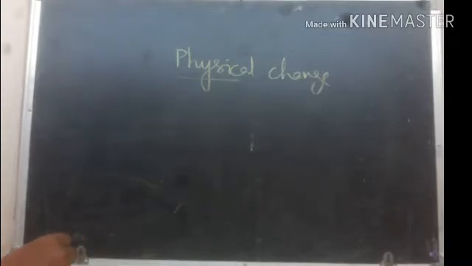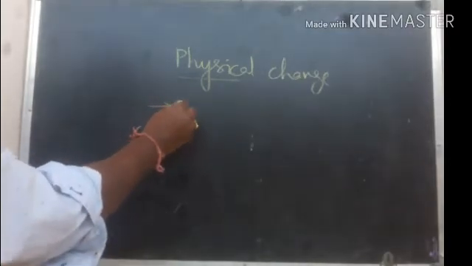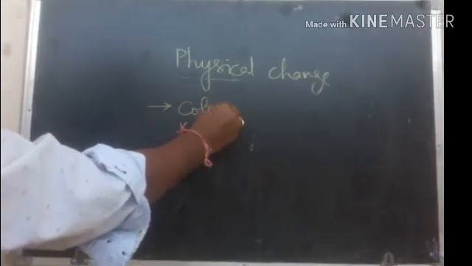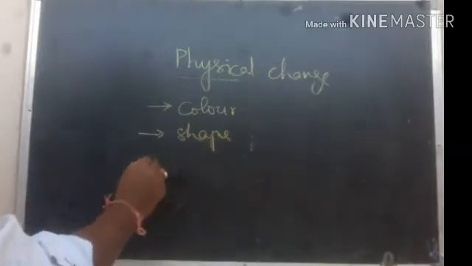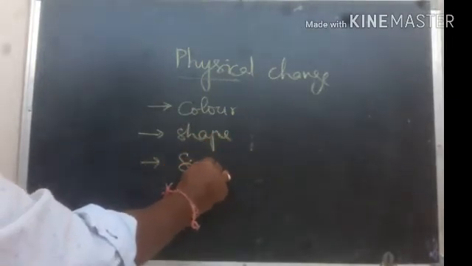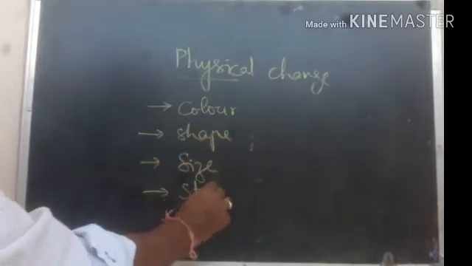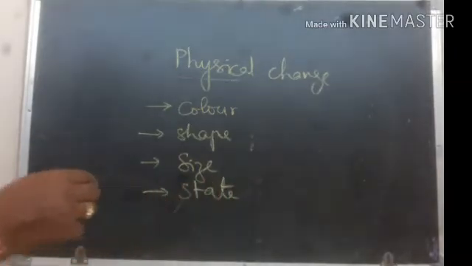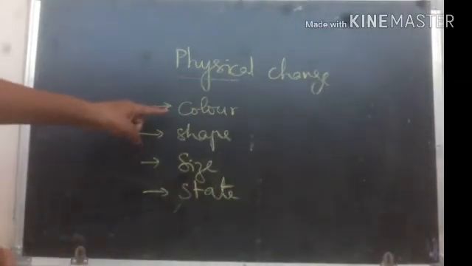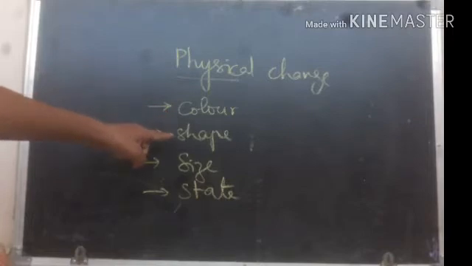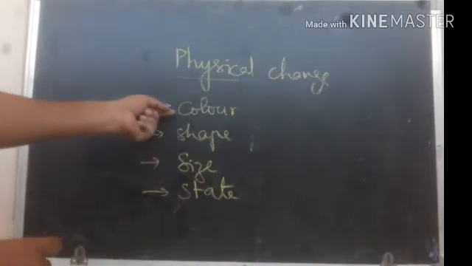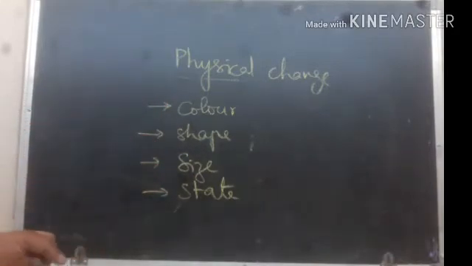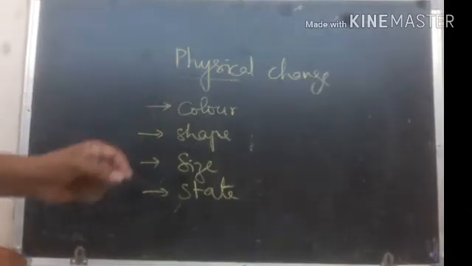Physical properties such as color, shape, size, state, etc. What are those? Color, shape, size, state. If there is any change in these four aspects, then it is called physical change.